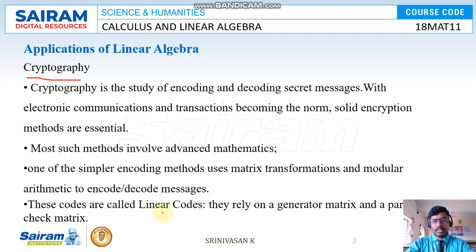These codes are called linear codes. They rely on a generator matrix and a parity check matrix. Nowadays, where do we use matrices? Everyone uses a mobile phone. A simple example: if you lock the mobile phone, how do you open it nowadays? There are two types. One is fingerprint, another one is dots. The dots form a matrix. It is a 4 by 4 matrix, or 3 by 4 matrix, or 4 by 5 matrix.